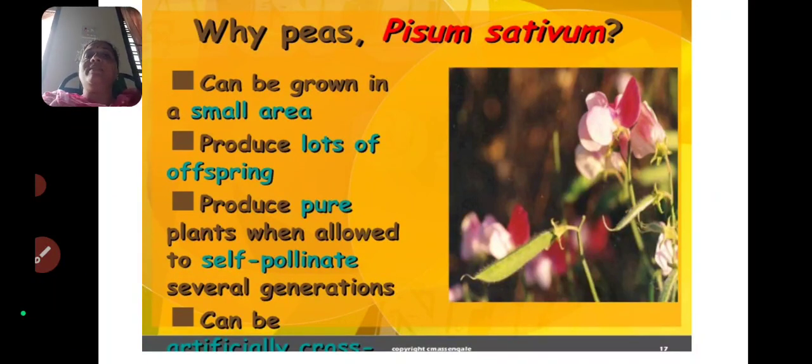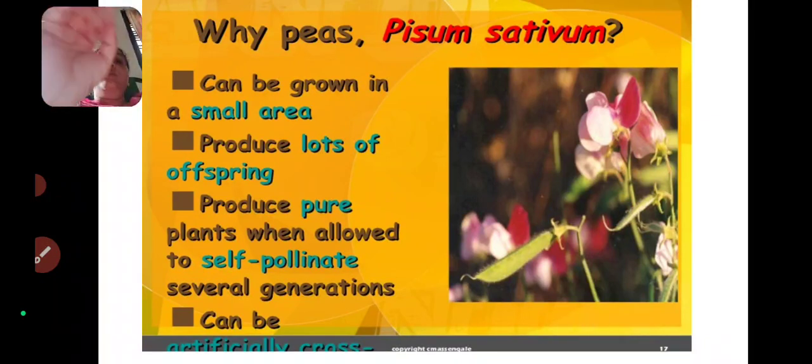First, Pisum sativum can be grown in a small area, which is a great advantage. Next, it produces lots of offspring. This is the second advantage. The third advantage is that it produces pure plants when allowed to self-pollinate.